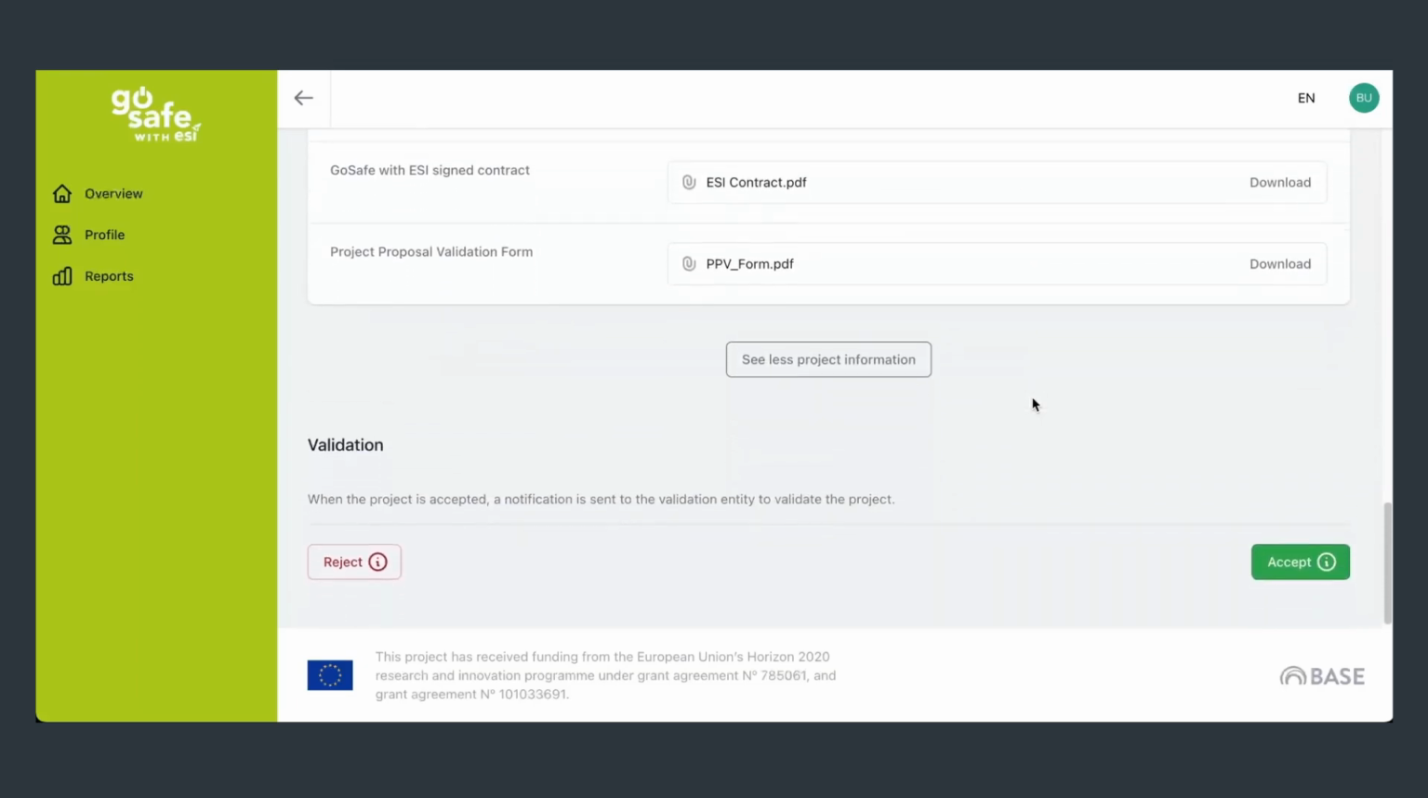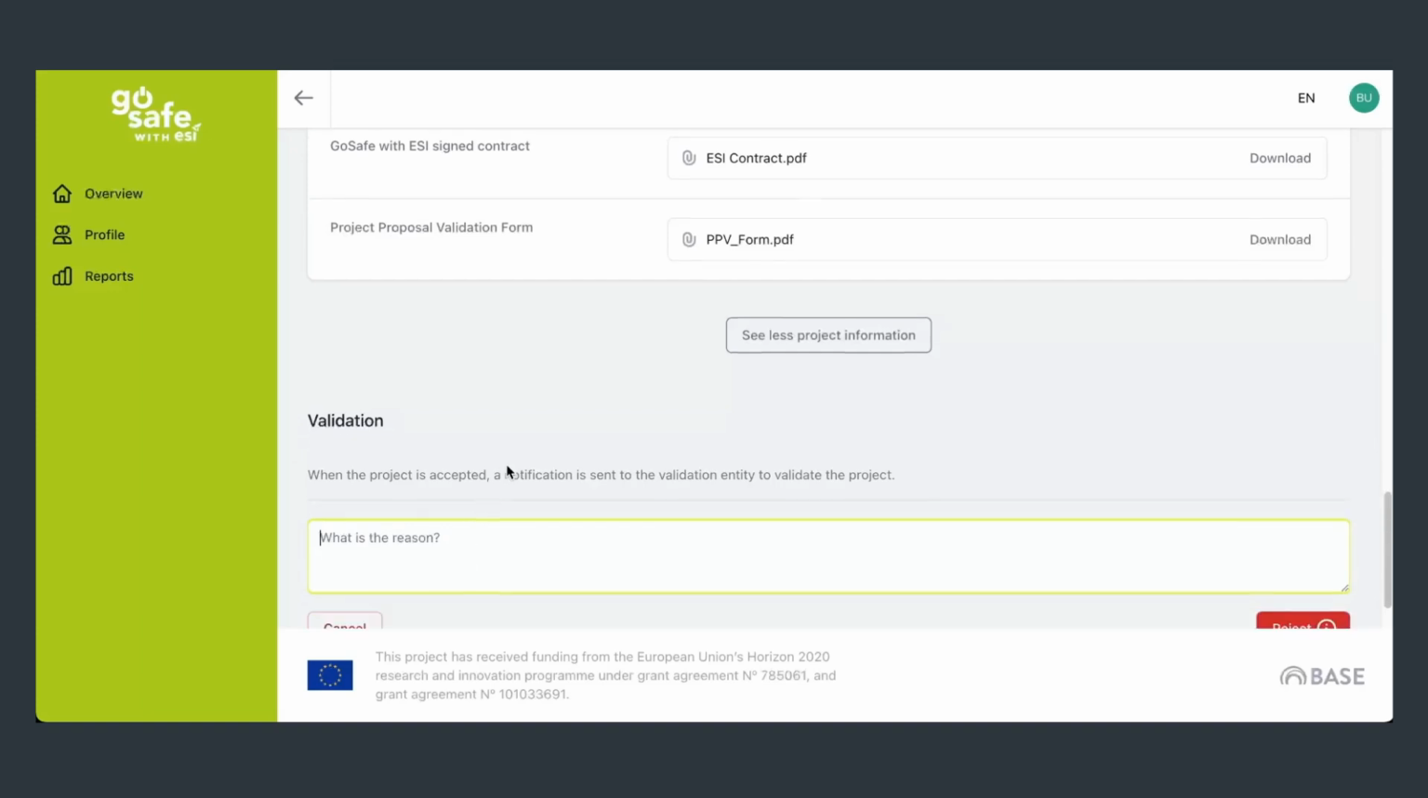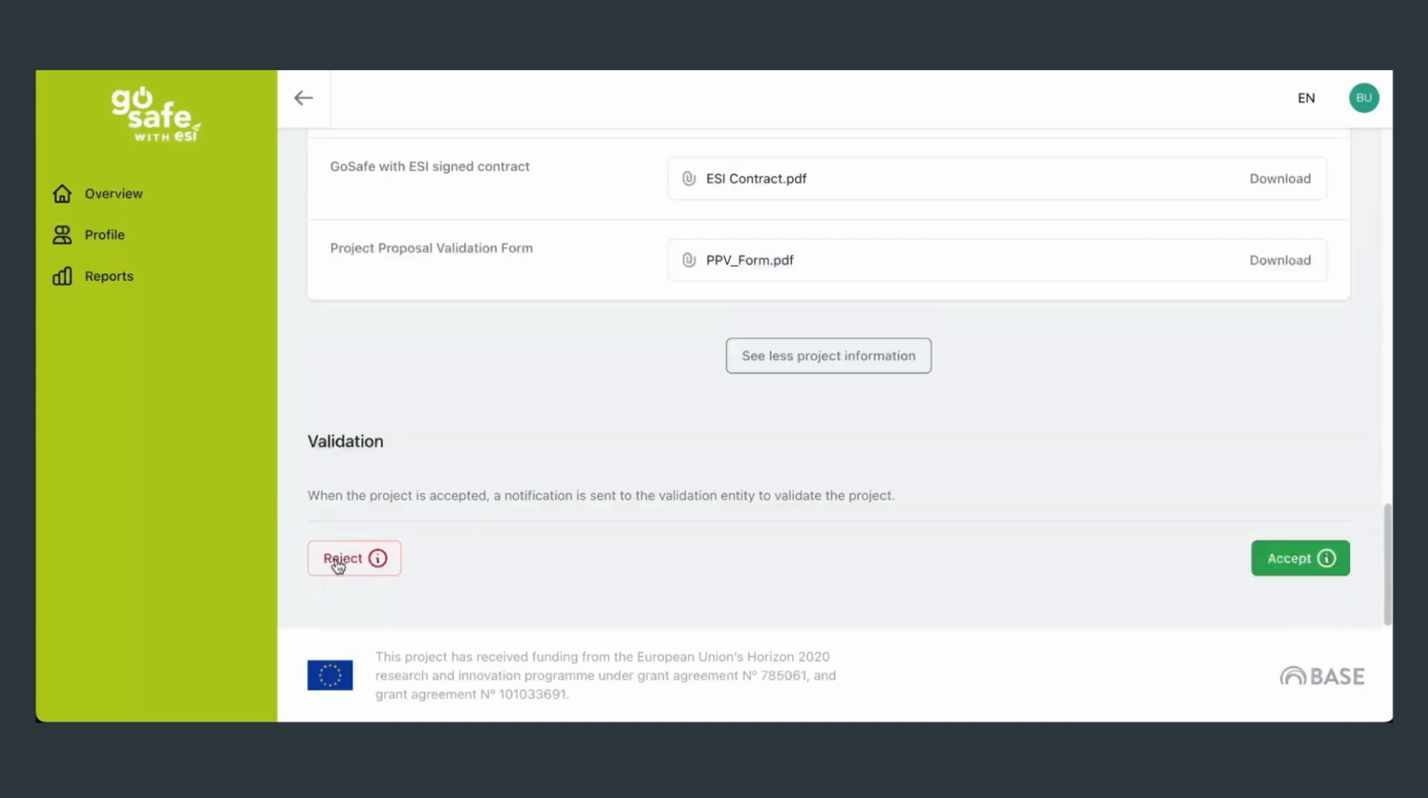And if everything is correct and aligned with the information shown in the Go Save with ESI standardized contract, click on Accept. If you do not agree with the information that your technology provider stated, please click Reject. This will give the opportunity to the technology provider to review the information and submit them again to you.